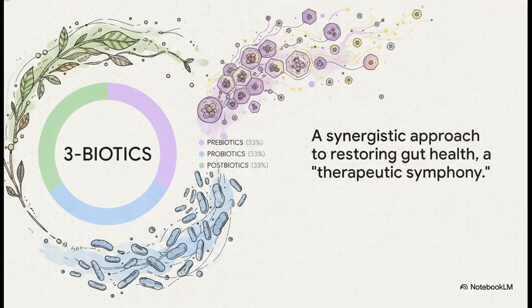All right, on to step 2, the 3-biotic symphony. This is not just about popping a probiotic pill. It's a truly synergistic approach. Prebiotics act as the fertilizer, feeding the good bacteria. Probiotics are the workers themselves, the live strains that actually repopulate the ecosystem. And then you have postbiotics, which are like the medicine. These are the beneficial compounds, like butyrate, that those workers produce. They directly fuel your cells and repair your power grid.